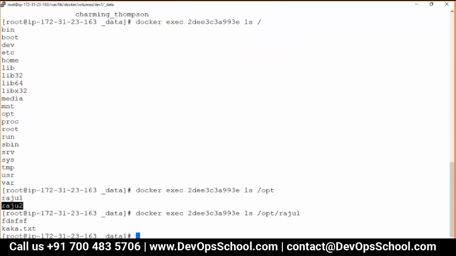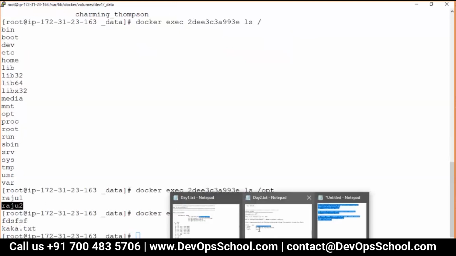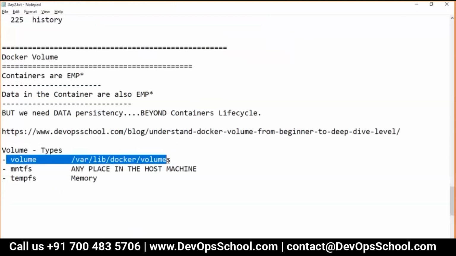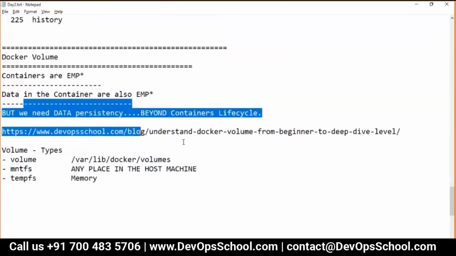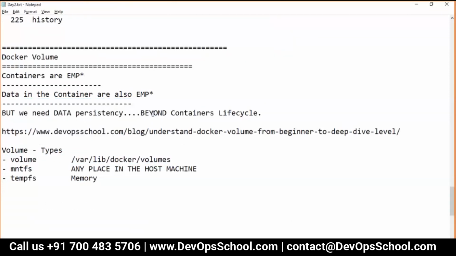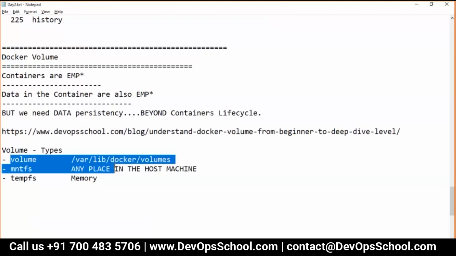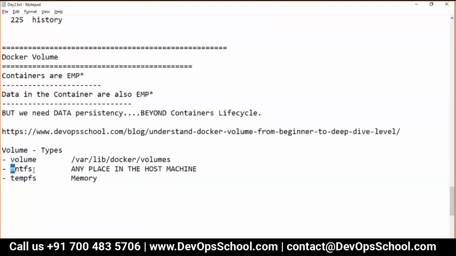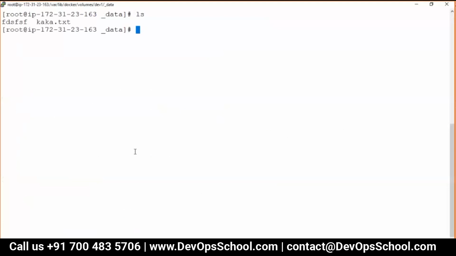So guys, these are the volumes, and using them you can make the data persistent beyond the container's life cycle. When I say beyond, that means the container is gone, no problem, but the data is still there on the host machine inside the volume location. But the next question is, what is a bind mount? So guys, for this we need to understand that.